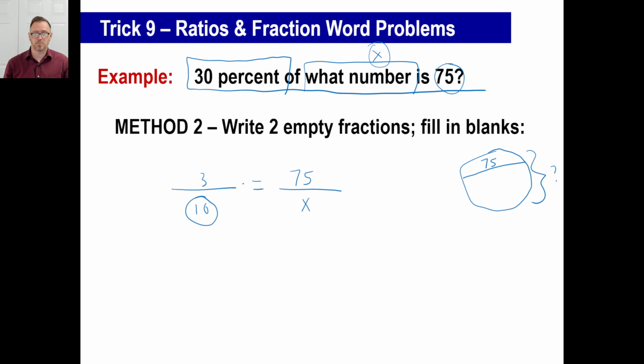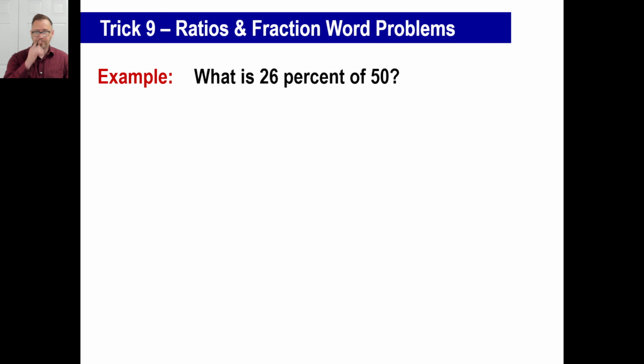Now you know what to do at this point. You probably heard of cross multiplying, okay? So 3 times x is 3x. 75 times 10 is 750. And of course, if you divide by 3, you get 250 just like you did before. Okay, let's try another one.